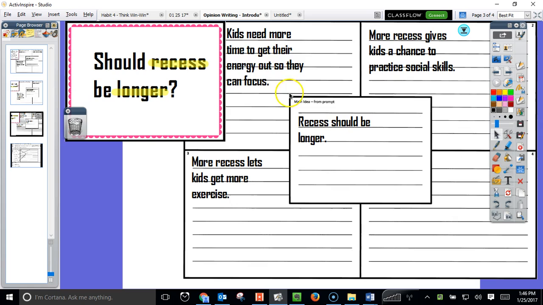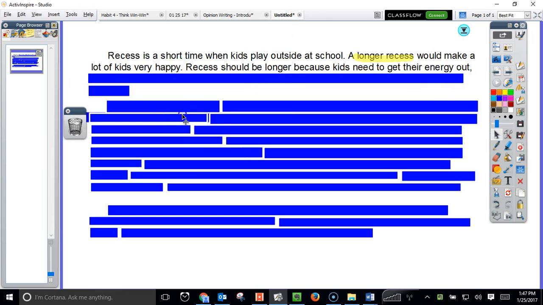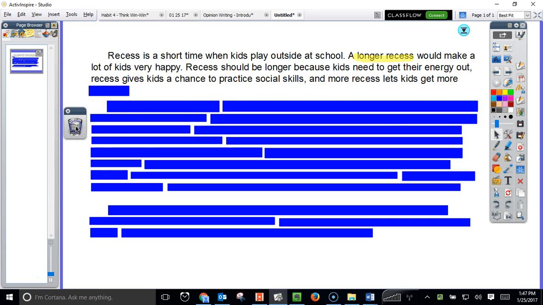So recess should be longer because kids need more time to get their energy out so they can focus. More recess gives kids a chance to practice social skills, and more recess lets kids get more exercise. That's all one sentence, and here's what it looks like. Recess should be longer because kids need to get their energy out. Recess gives kids a chance to practice social skills, and more recess lets kids get more exercise.